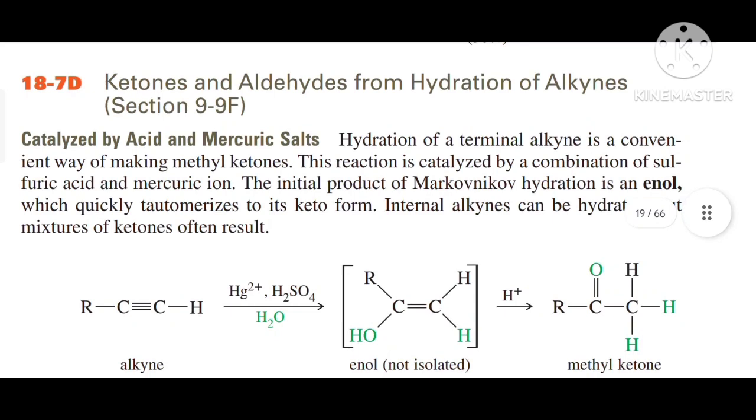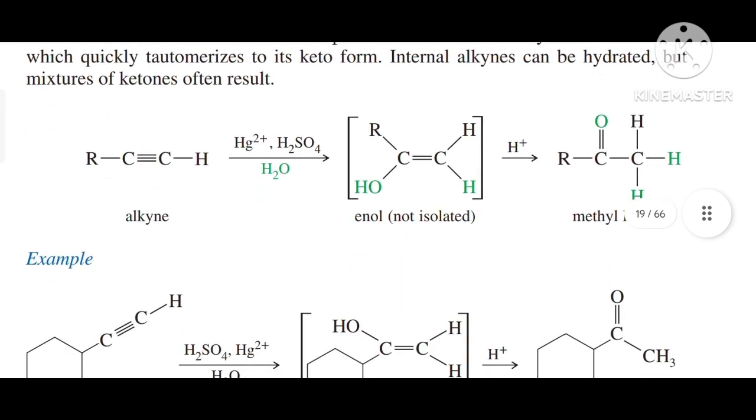Next topic is ketone and aldehyde from hydration of alkynes. Catalyzed by acid and mercuric salts, hydration of a terminal alkyne is a convenient way of making methyl ketones. This reaction is catalyzed by a combination of sulfuric acid and mercuric ion. The initial product of Markovnikov hydration is an enol which quickly tautomerizes into its keto form. Internal alkynes can be hydrated, but a mixture of ketones often results.